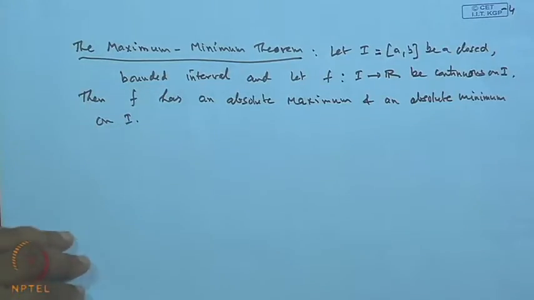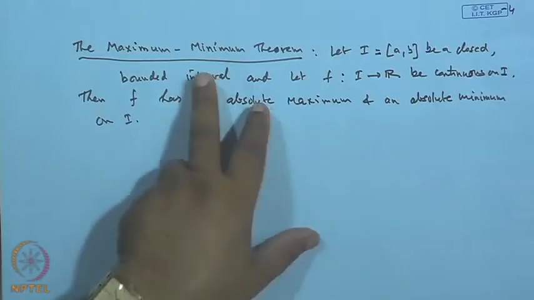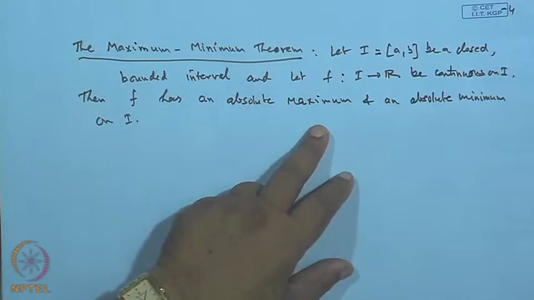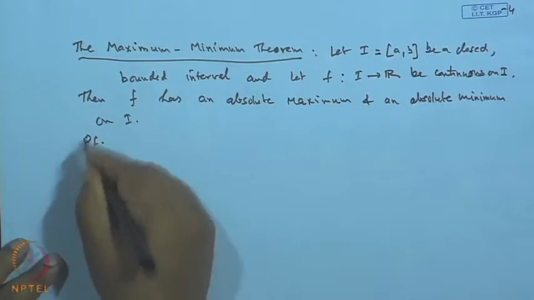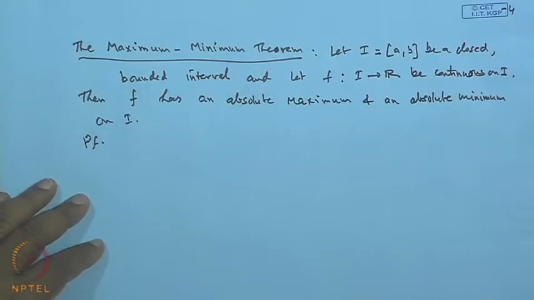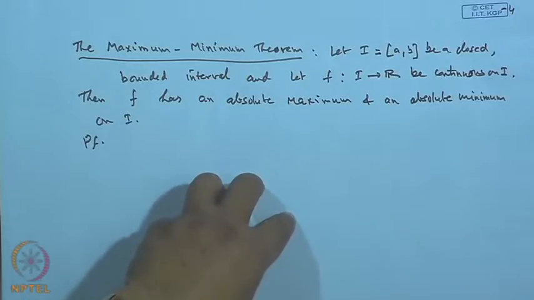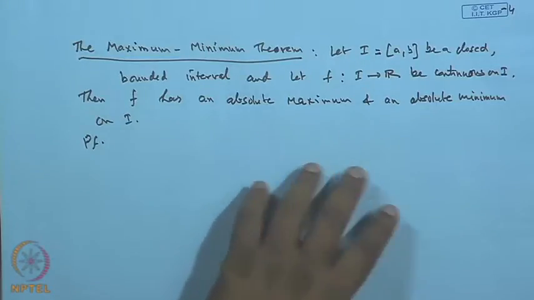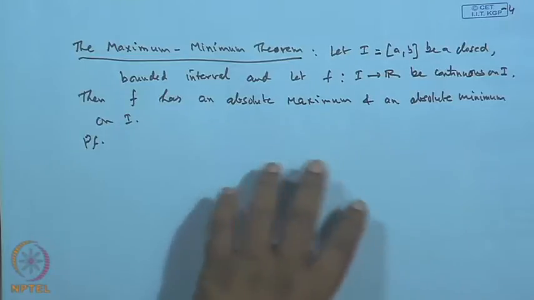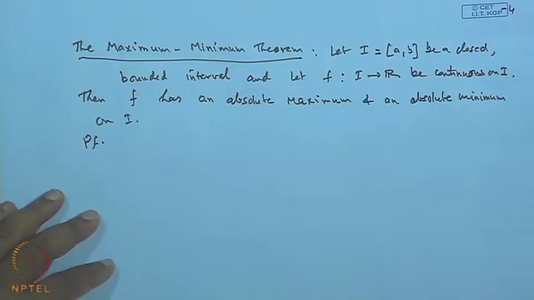Now, we have already discussed the absolute maximum and absolute minimum in the last lecture. So, the proof goes as follows. What is the absolute maximum? If a function is from A to R, then f has an absolute maximum at a point if there exists some point x*, such that f(x*) is greater than or equal to f(x) for all x, and a minimum when f(x_*) is less than or equal to f(x). That is the way we have introduced the maximum of this function. We will discuss it after this proof.